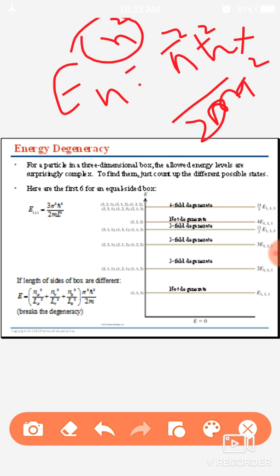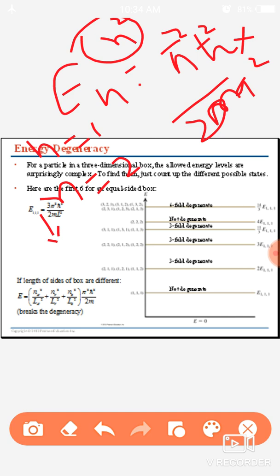For example, the first level corresponds to n equal to 1. If I am talking about energy level number 2, n equal to 2. By increasing the number of quantum levels we will find different values of energy.